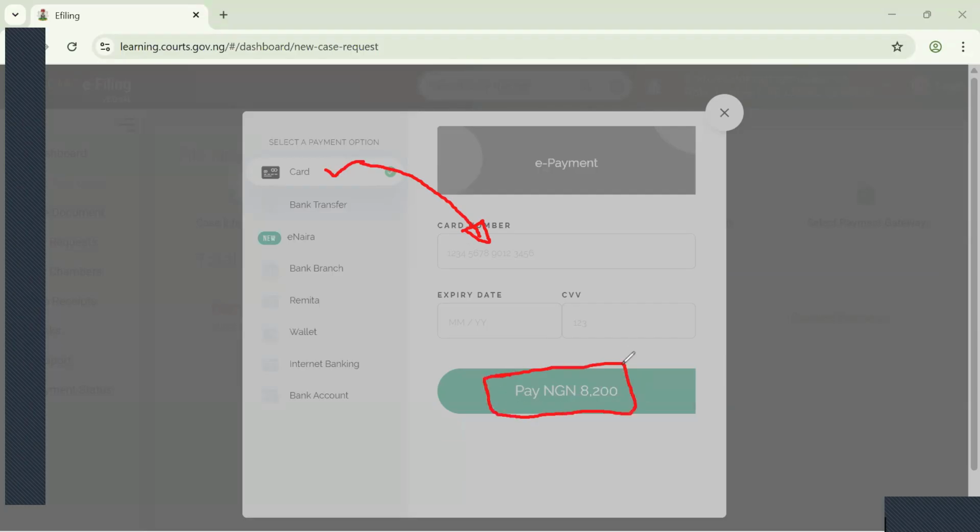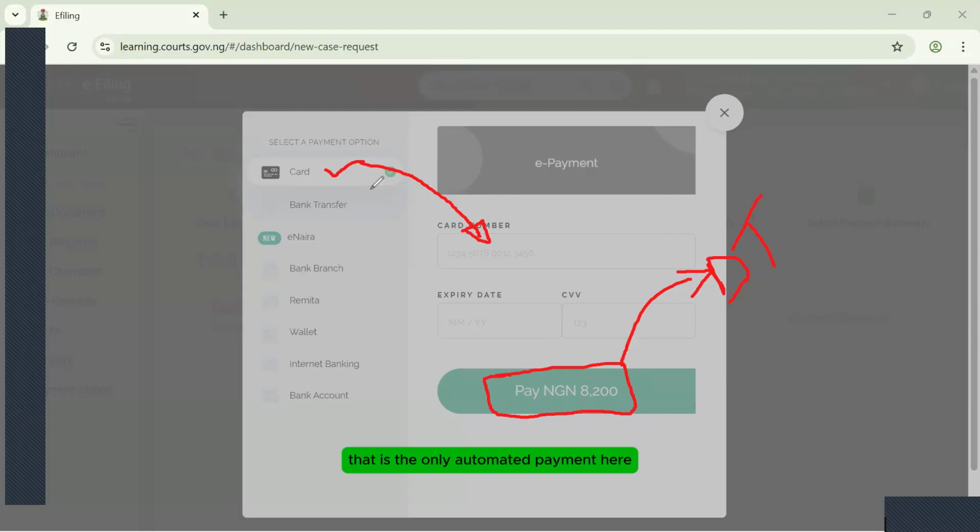It is automatic. What it does is that immediately you pay, it confirms your payment and assigns the suit number immediately. That is the only automated payment here. The card enables you to have your suit number immediately as soon as you pay. But with bank transfer, the system, which is NJC, has to confirm. You have to send a message. They will have to confirm from the bank if a payment was made, and the bank will make the confirmation before they can toggle on and then it assigns a suit number.